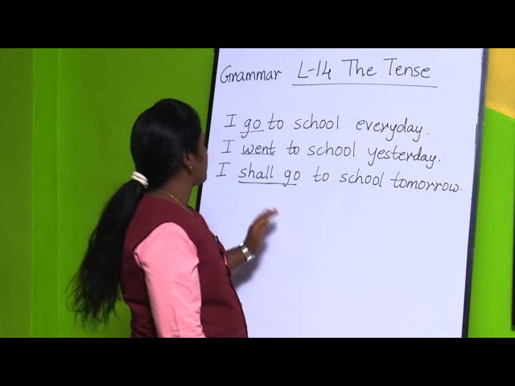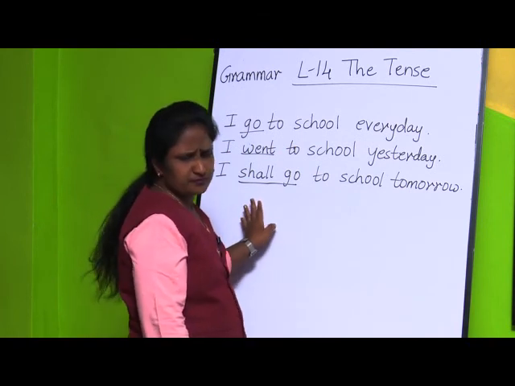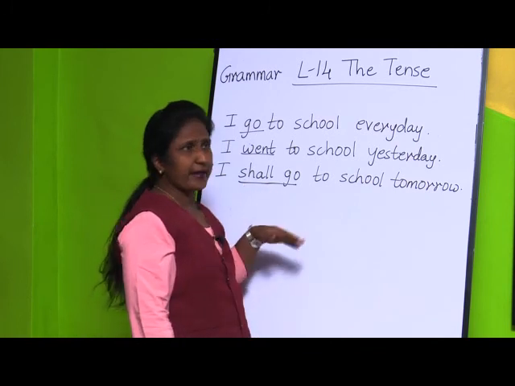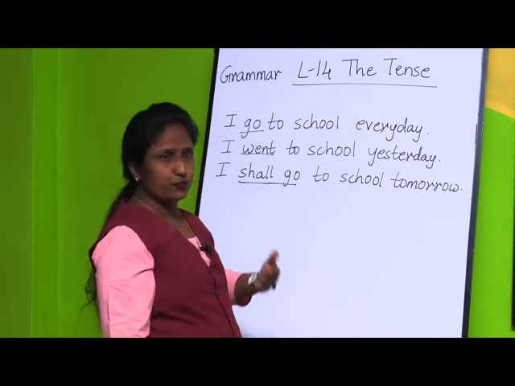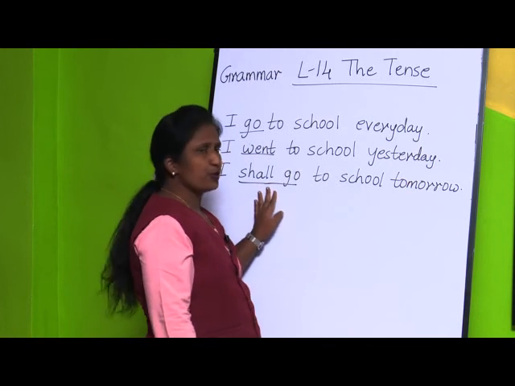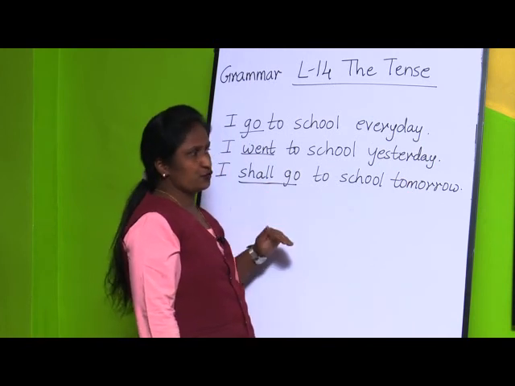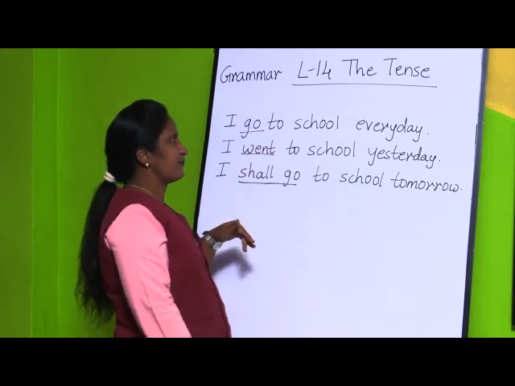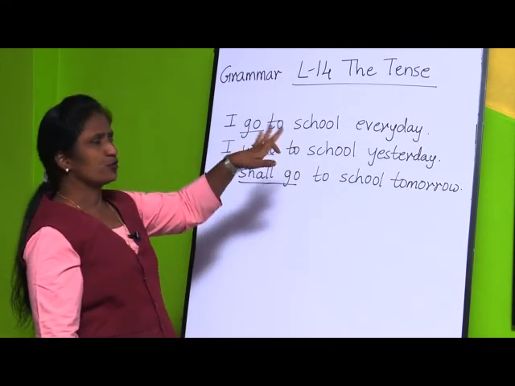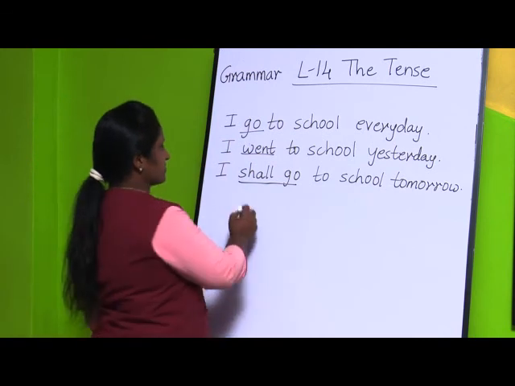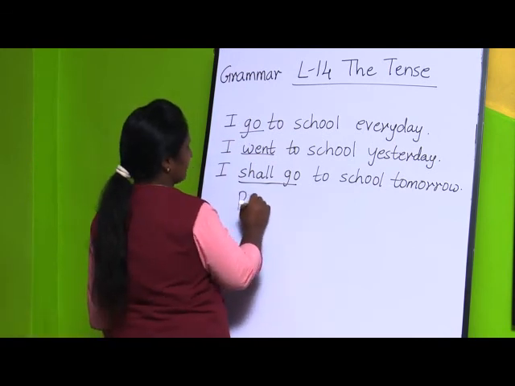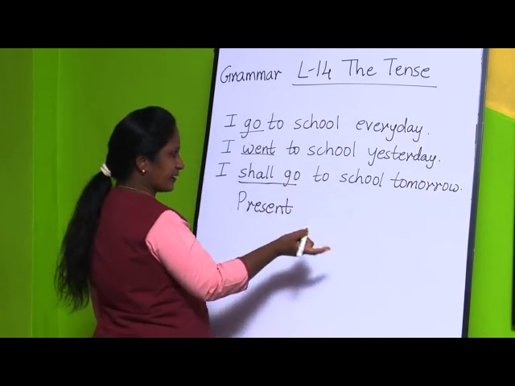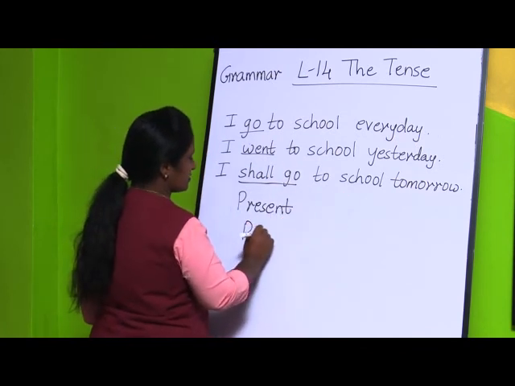And the last sentence, shall go, is likely to happen in the future. This action is going to take place in the future. So that is future tense. So I go to school every day is present tense. I went to school yesterday is past tense.